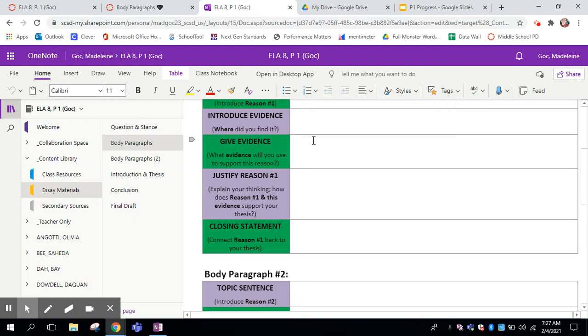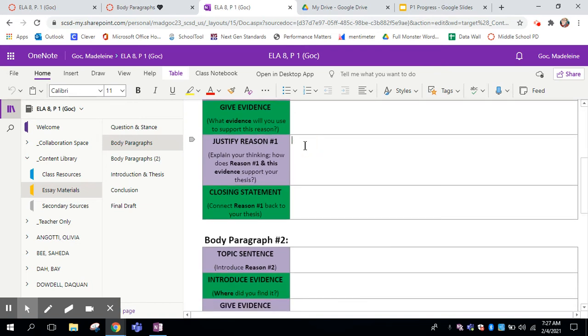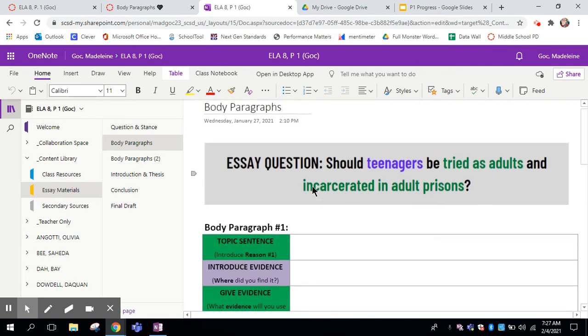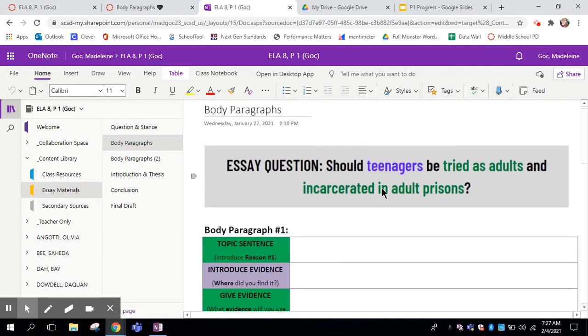If you're not sure how to introduce your evidence, you can look into your class resources. There will be a page that has sentence starters. Then you're going to justify your reason, okay? I've got 2 sentences here that should help you kind of think about what you're going to write for your justification. How does reason number 1, so this reason, and your evidence help to support your stance, okay?